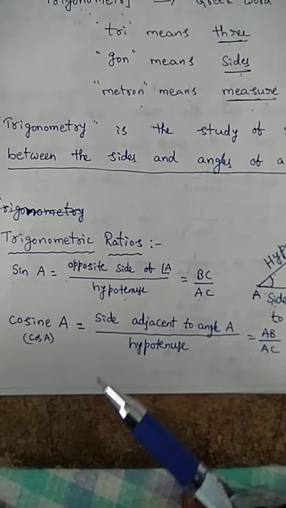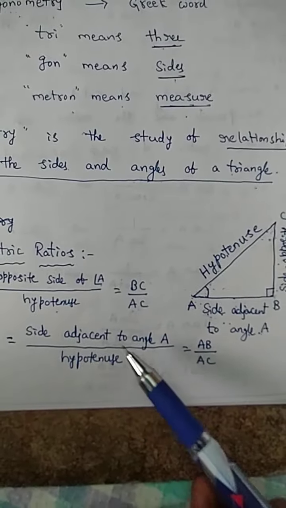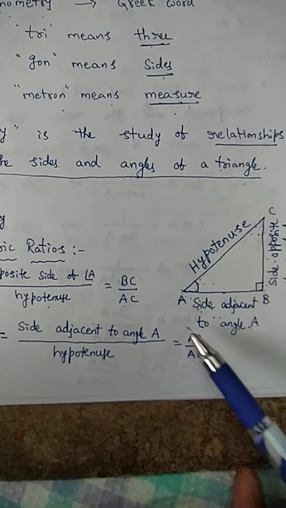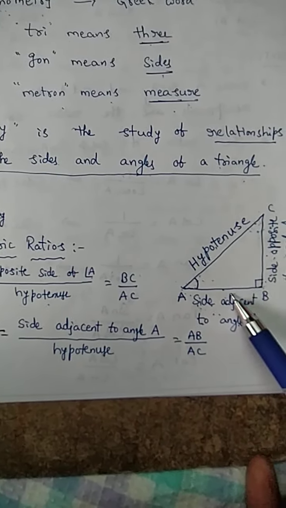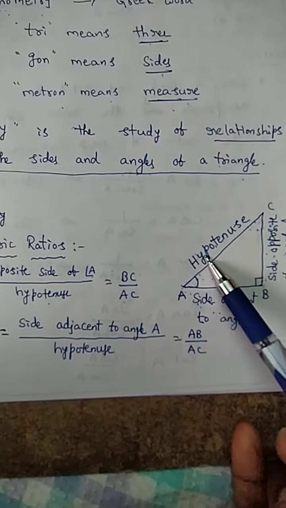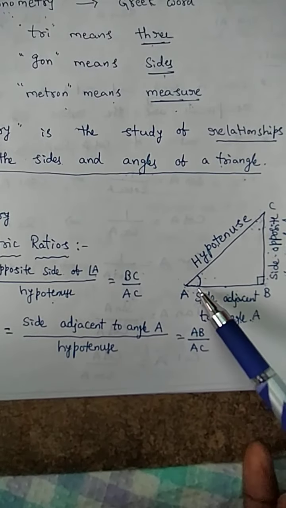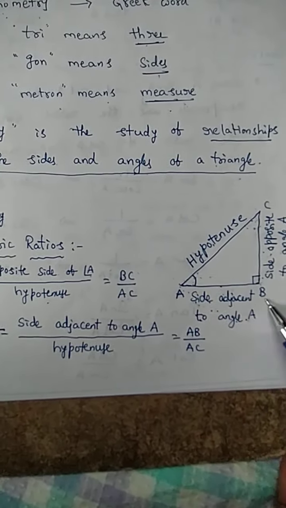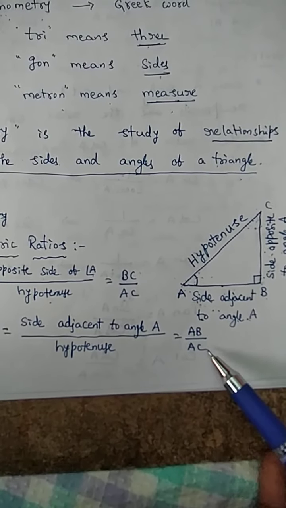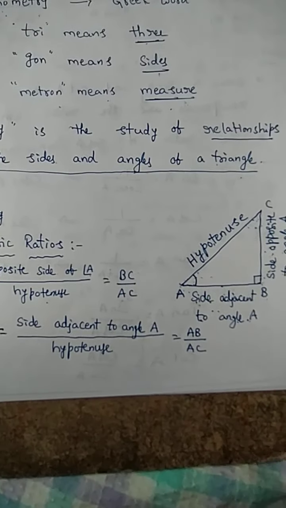Coming to cosine A, which is also called cos A. Cosine A is the side adjacent to angle A by hypotenuse. What is the adjacent side to angle A? For angle A, the adjacent is AB. AB by AC. Clear?